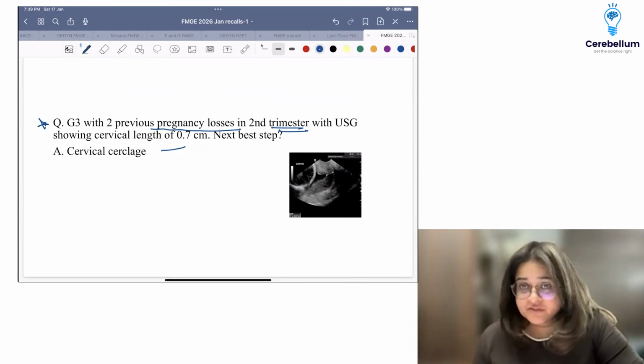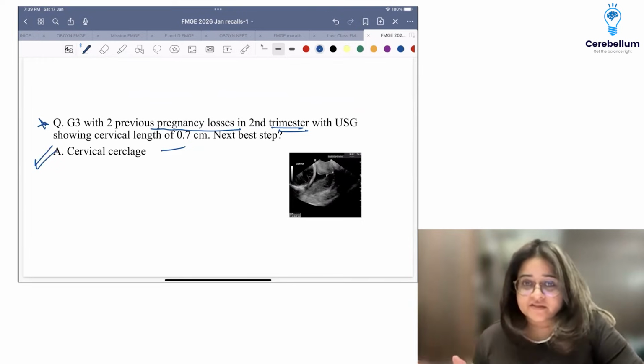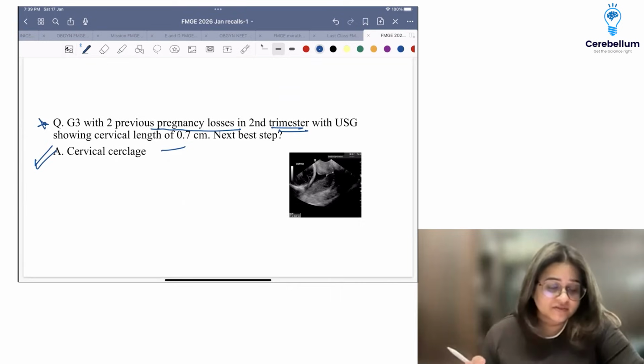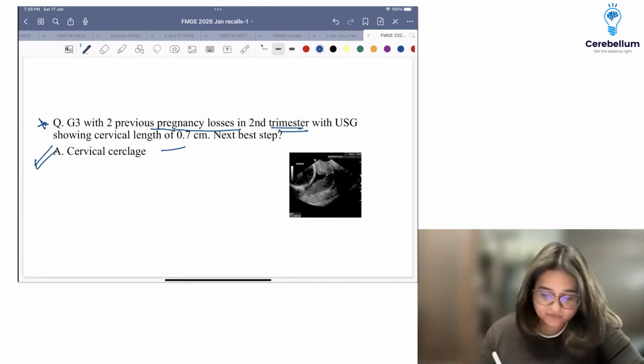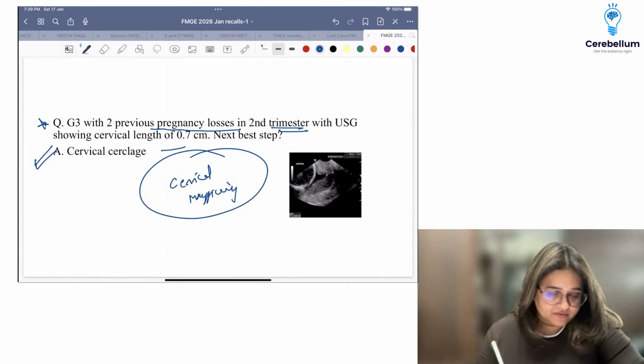If the treatment was asked, I don't know what was asked, she's a perfect candidate for doing a cervical cerclage. Recurrent pregnancy losses, especially in the second trimester with a short cervix, you're going to do a cerclage. Anything else from here? Please tell me. Yeah, that stool wala question we will come to, don't worry. So the diagnosis was asked, not the management. So this is cervical insufficiency, or incompetence.